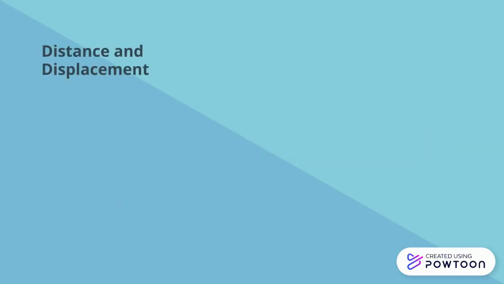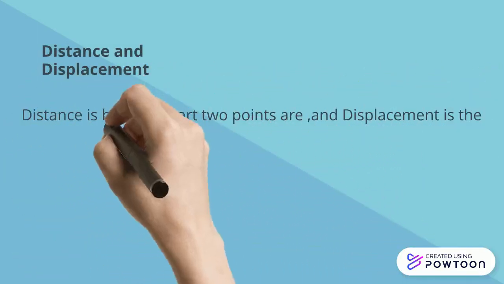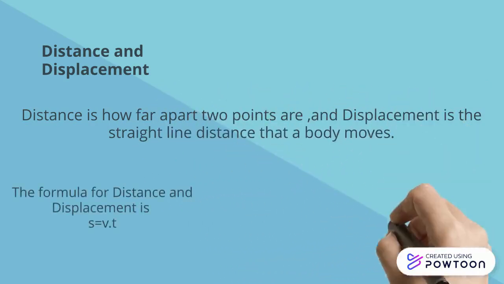Distance and displacement. Distance is how far apart 2 points are, and displacement is the straight line distance that a body moves. The formula for distance and displacement is S equals V multiplied by T.